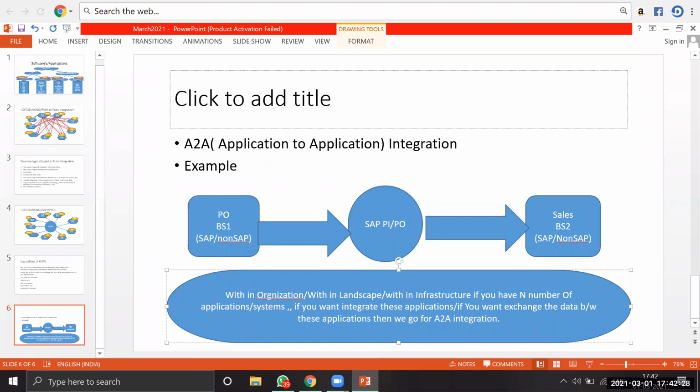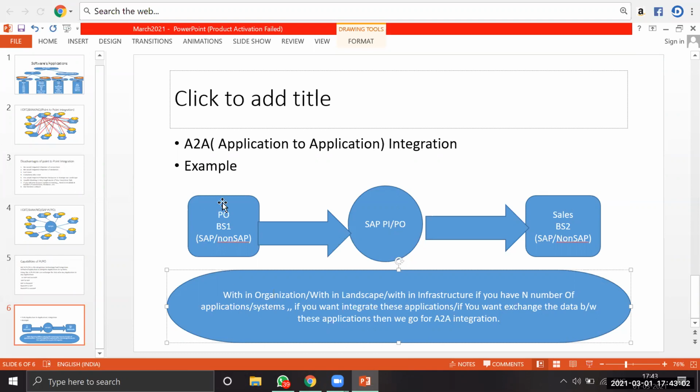If you have done any A to A integration, can you take one business requirement and explain why you used it? Just remember this as one example: within the organization, landscape, or infrastructure, if you have n number of applications or systems and you want to integrate them or extend the data between them, we always go for A to A integration, application to application integration.